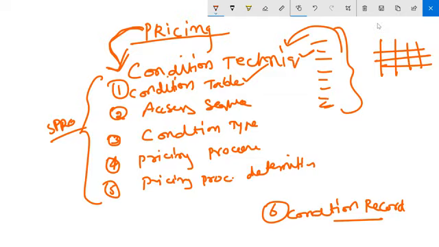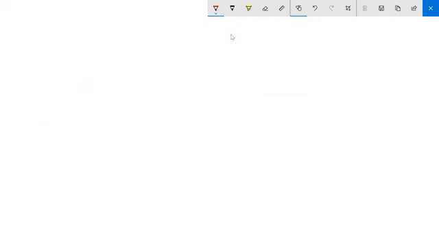What do you mean by a field? Customer is a field. Material is a field. Price is a field. In table number 101, we have these fields.